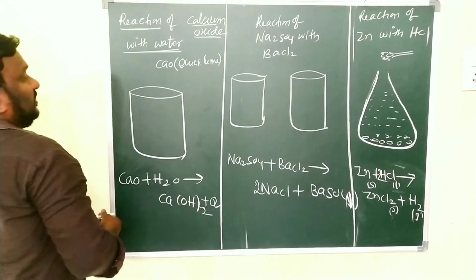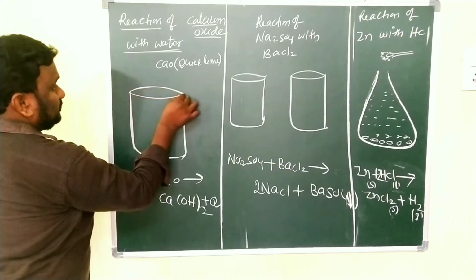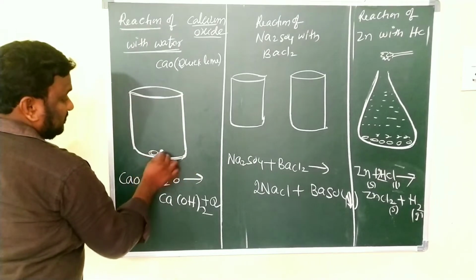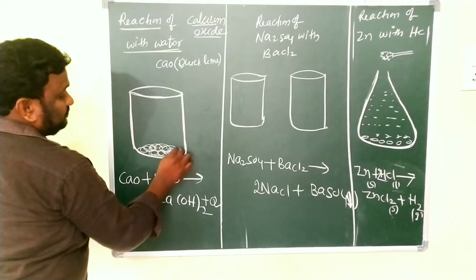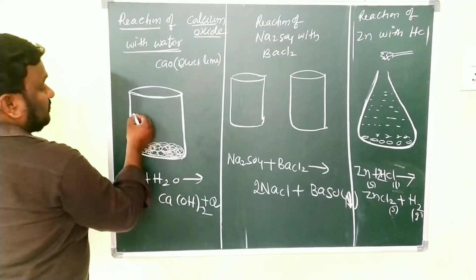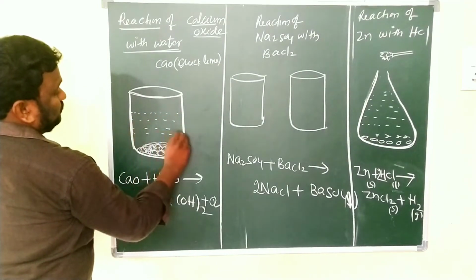So children, first we have to take one beaker. In that beaker we have to add some quicklime, or calcium oxide, that we have taken. After that we have to add some water.